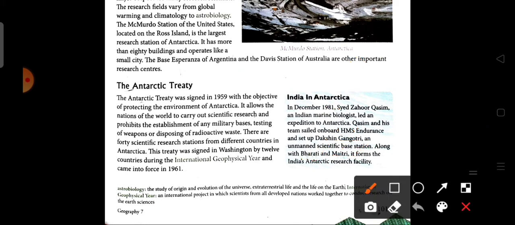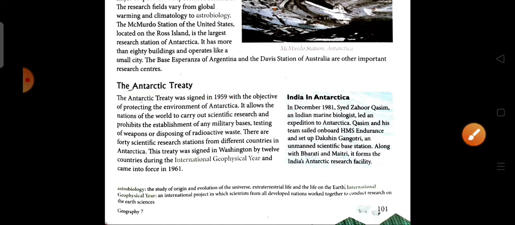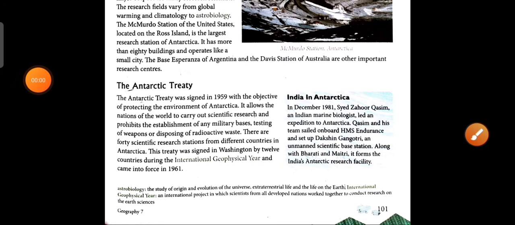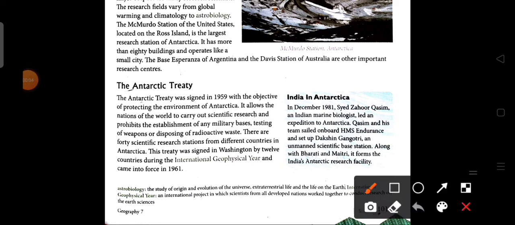Now we study the Antarctic Treaty that was signed. The Antarctic Treaty was signed in 1951. So what is the objective of signing the treaty? That is the protection of the environment of Antarctica.